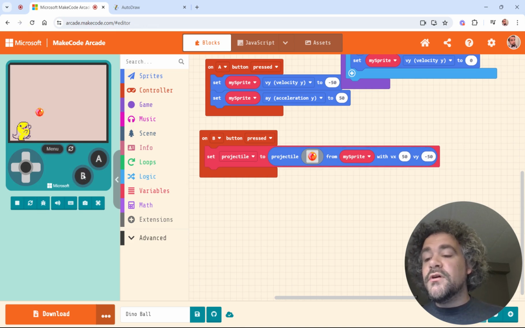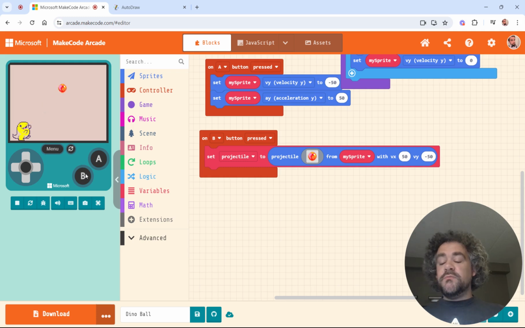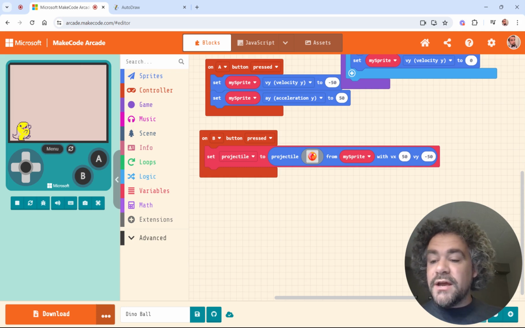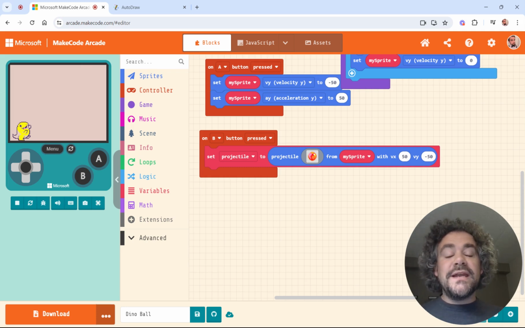So if I throw the ball, that's not bad. I kind of like that speed. All right, so the ball's flying and it's going off forever and forever because that ball does not have gravity. We need to give it gravity just like we gave the player gravity. We need to give the ball gravity.